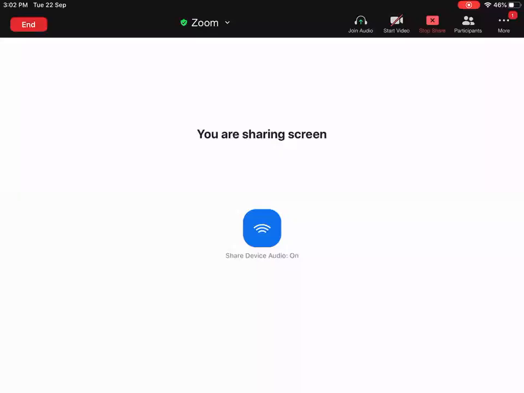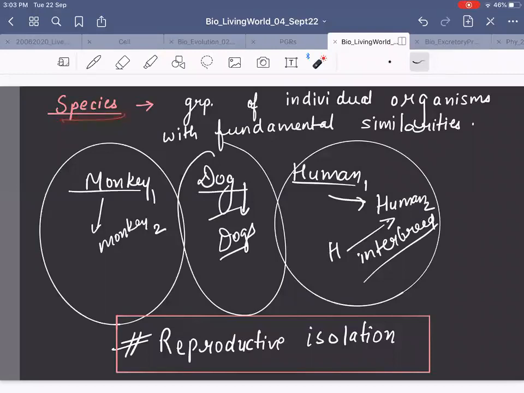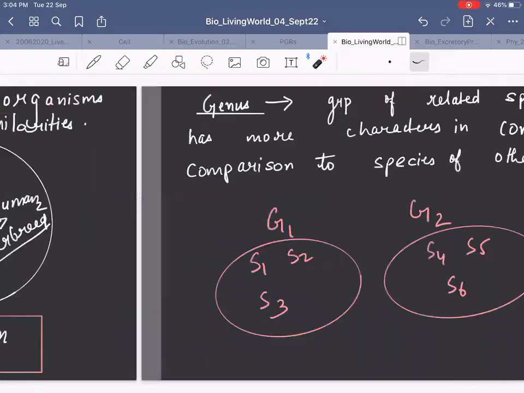So we were talking about species, right? So species, how do we keep them? There should be reproductive isolation. Reproductive isolation means this particular set of organisms are not able to interbreed with a dog. The dogs don't interbreed with monkey, right? Human beings are put in one species because they can interbreed. Dogs are put in one species because they can interbreed. Similarly, monkeys. Got it?